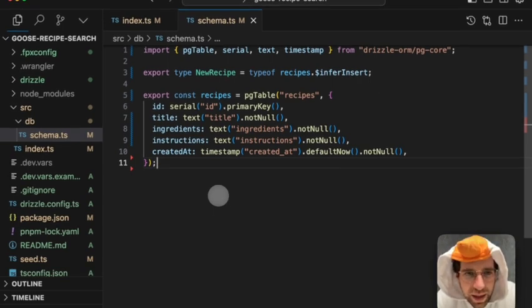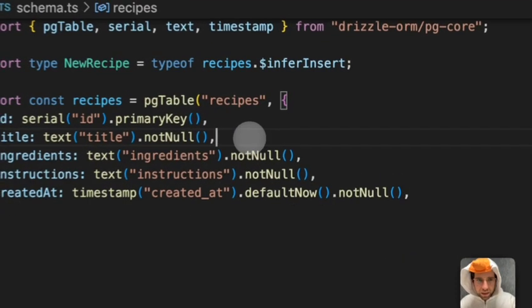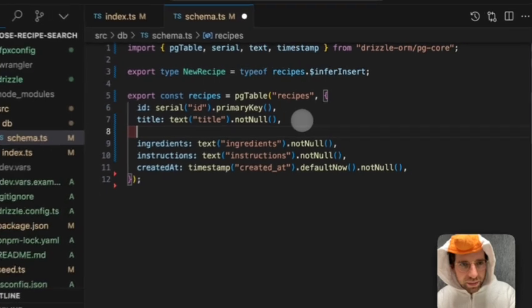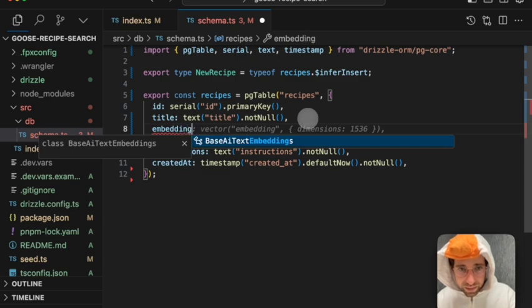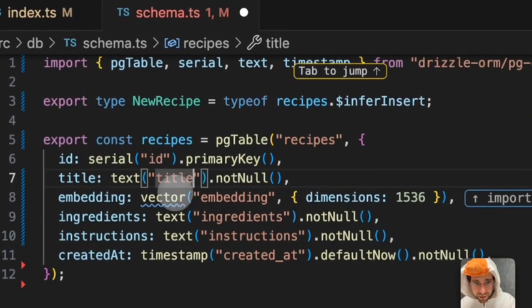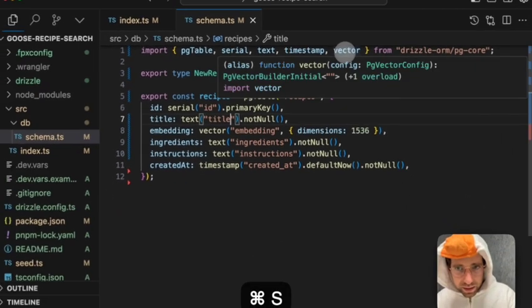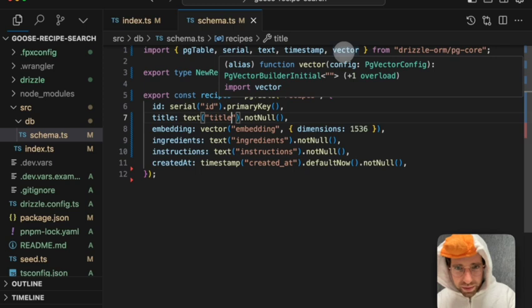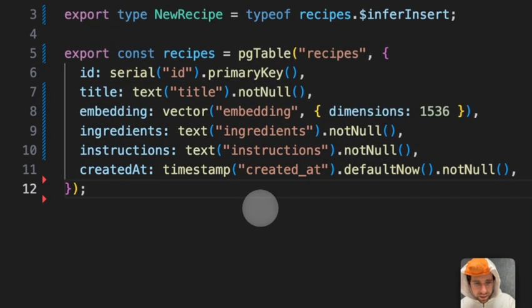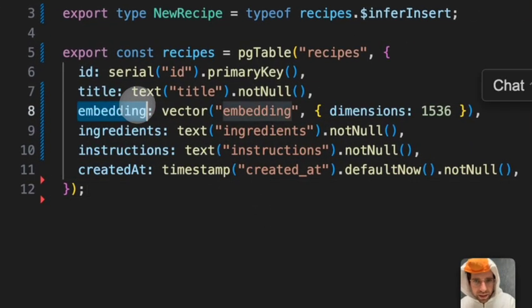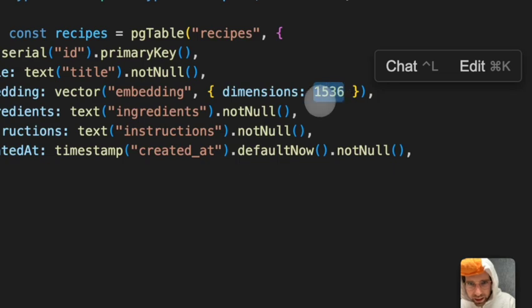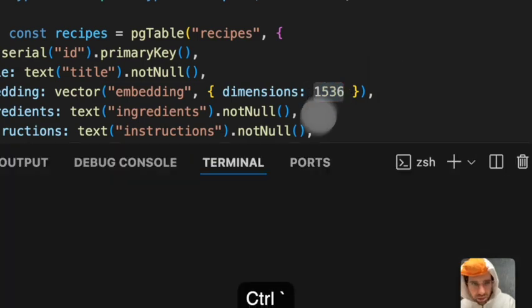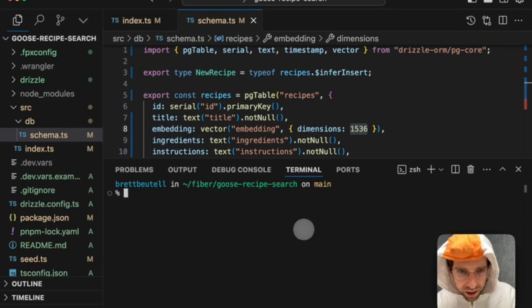Yes, we have a table for recipes. What do we need right now? We need a column in our database called embedding. And hopefully vector works. I don't think vector works. Does vector work? PG vector builder internal. I hope that works. Let's try. Okay, so I added this column to the database. I have this dimension, the AI really suggests this, but it's correct. I have a dimension of 1,536. I will explain why we need to know that in a little bit, and where it comes from.